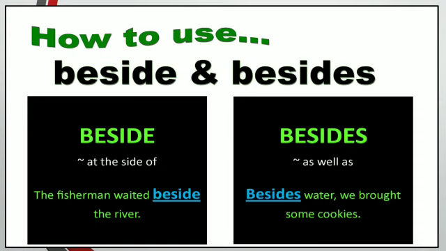So as well as and at the side of are the meanings of besides and beside. According to the sentence, you can use either one of them, but it should make the meaning clear. So this was the first one.